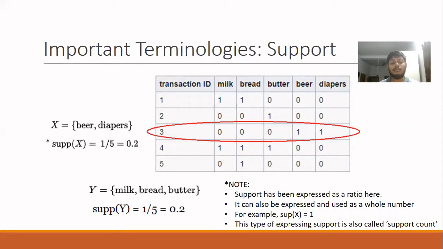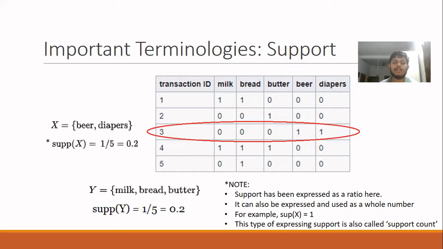An important term is support in association rule mining. Support is an indication of how frequently the item set appears in the dataset. The support of X with respect to T is defined as the proportion of transactions in the dataset which contains the item set X. For example, here the support for the item set beer and diapers is 1 by 5, as there is one instance of this item set in the whole 5 record long dataset.